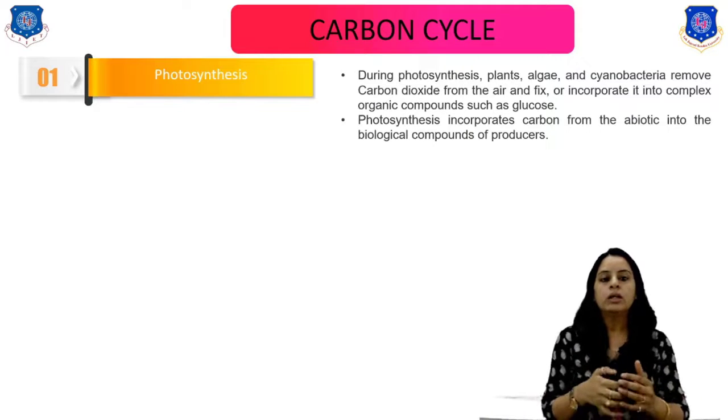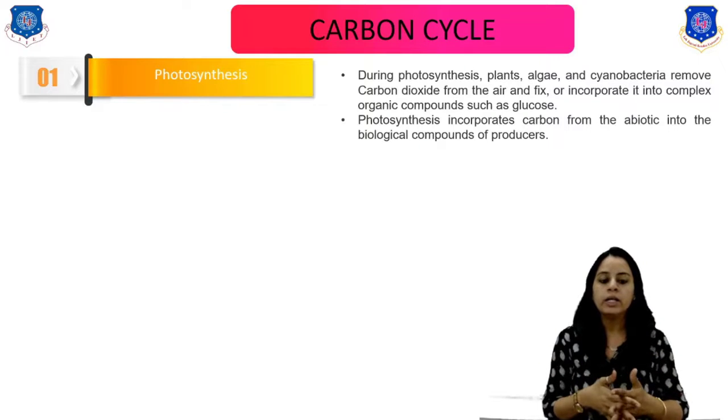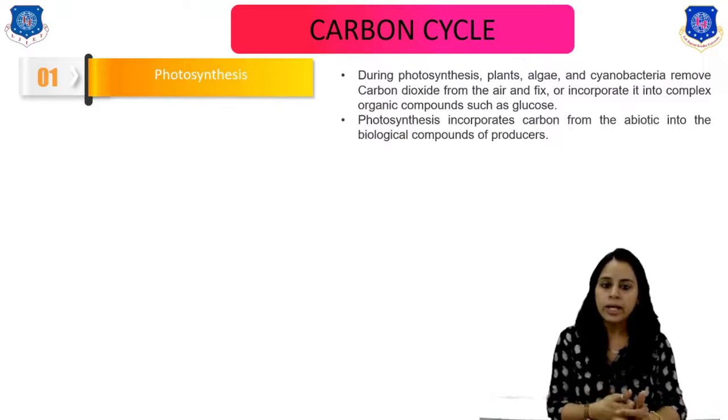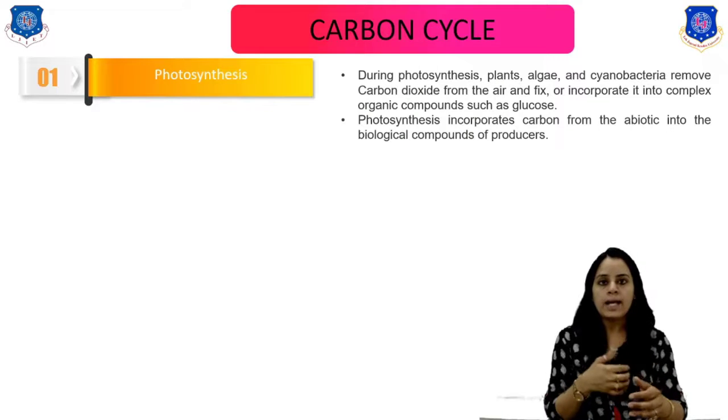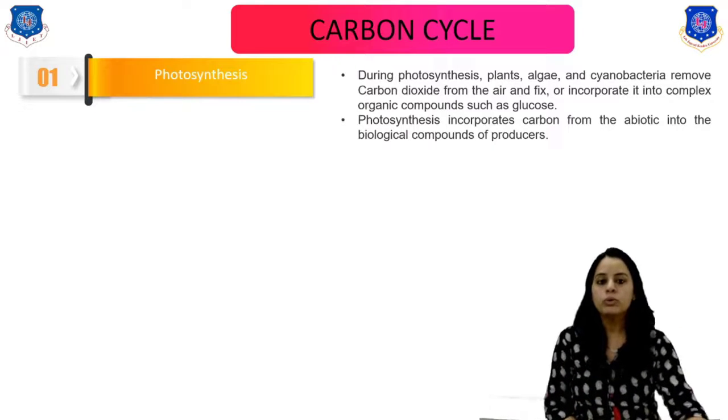So here it forms a complex organic compound such as glucose, right? For example, 6CO2 plus 12H2O gives glucose, that is C6H12O6. Now photosynthesis incorporates carbon from the abiotic to the biological compound, to the producer, right?